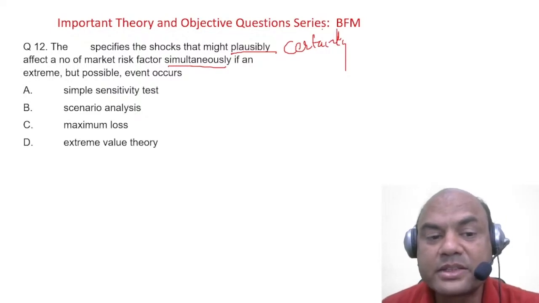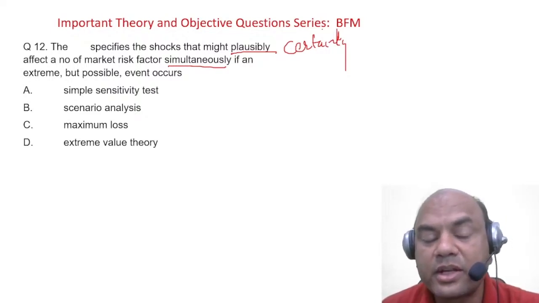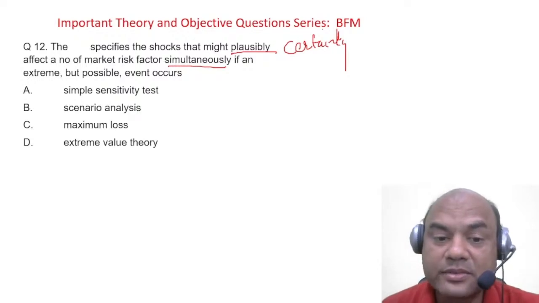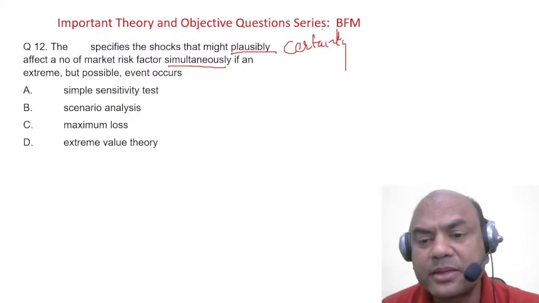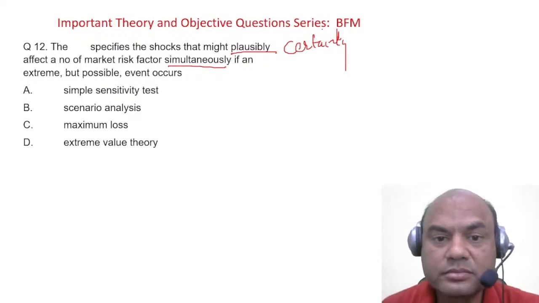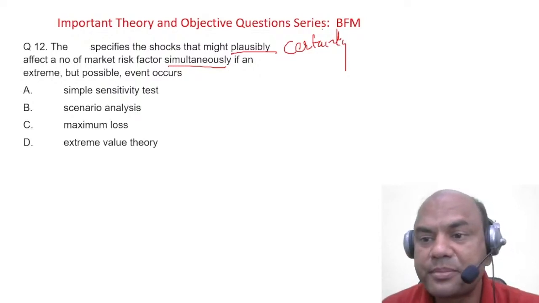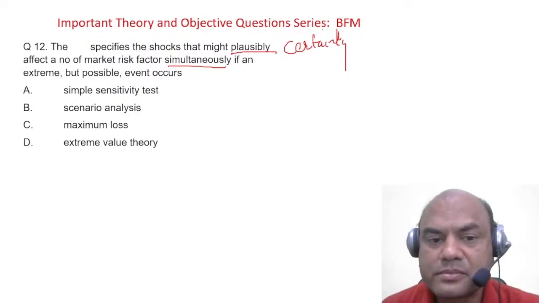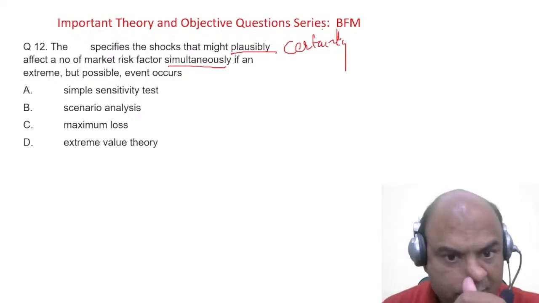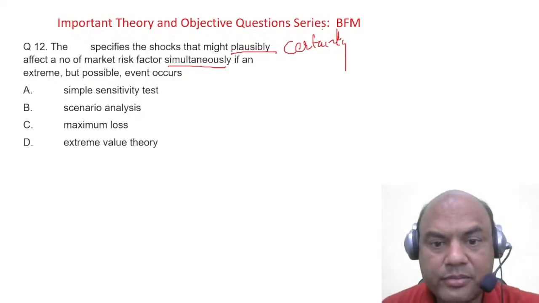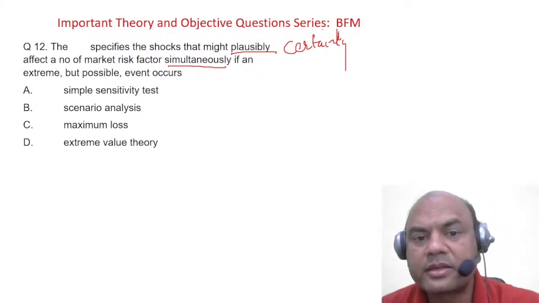Simple sensitivity, scenario, maximum loss or EVT? Who gives me this? Think.